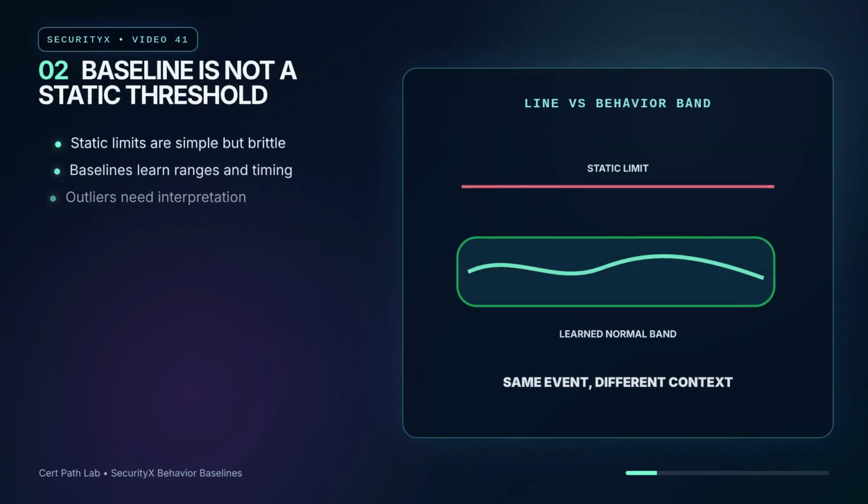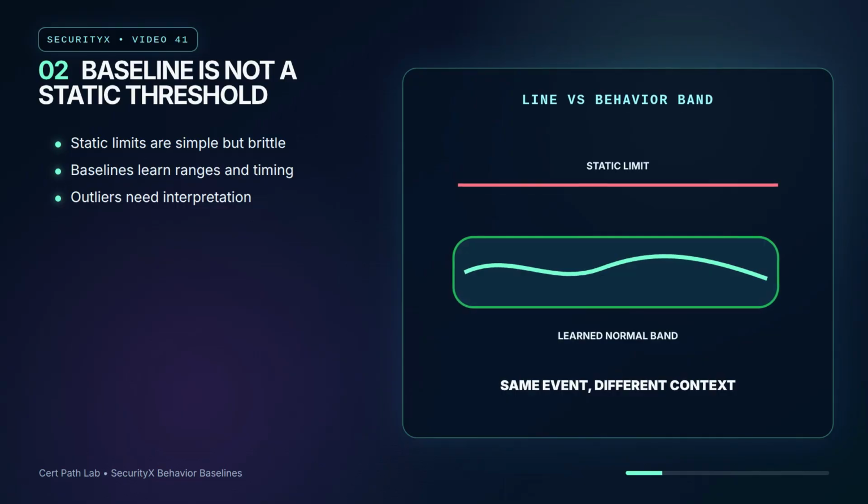A static threshold says the same number is suspicious every time. A baseline asks what is normal for this entity in this situation. 10 failed logons may be ordinary during a password reset wave, but unusual for a service account at 2 in the morning. Baselines improve monitoring because they include ranges, timing, role, and historical trend.